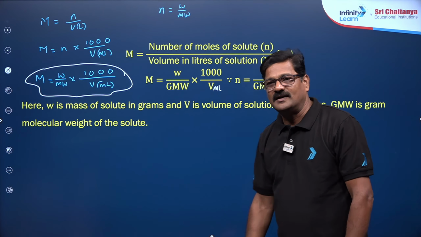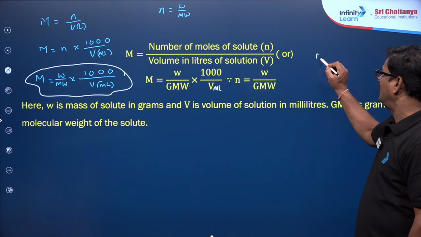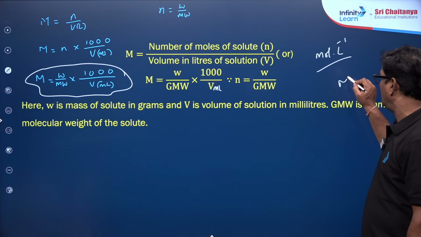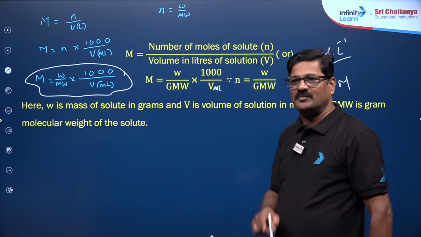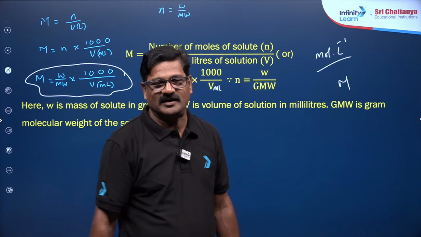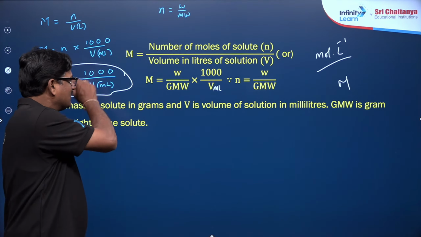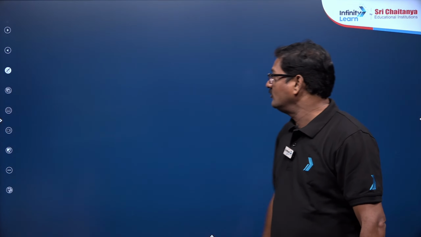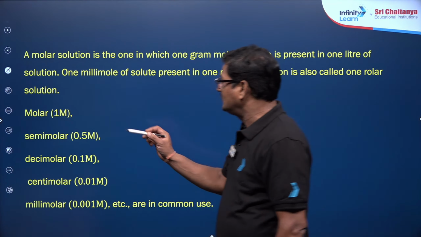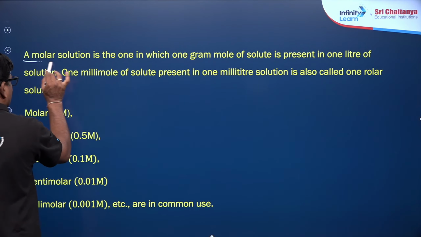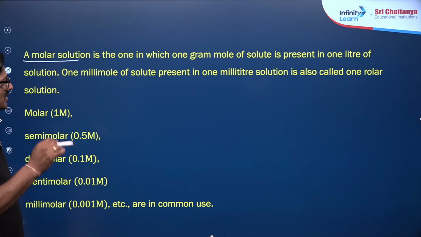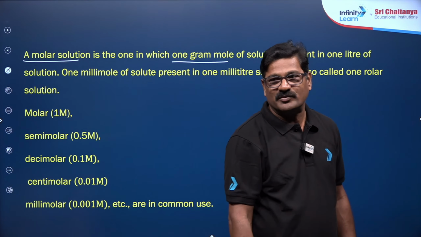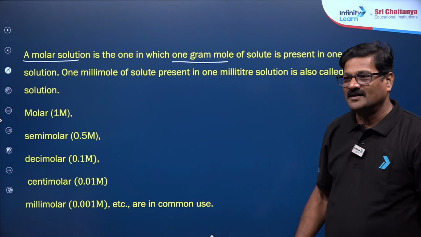This is about molarity, and mole per liter is the unit, or molar, capital M, is the unit. I am explaining every point on a granular level. Take these formulas while you are preparing. That can help you a lot. Now moving ahead, a molar solution you have to read like this: one that contains 1 gram mole, that is 1 mole of solute, present in 1 liter.